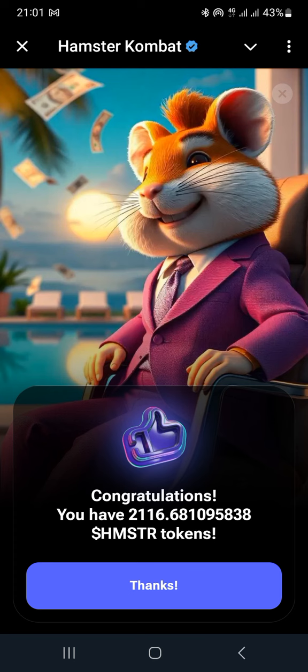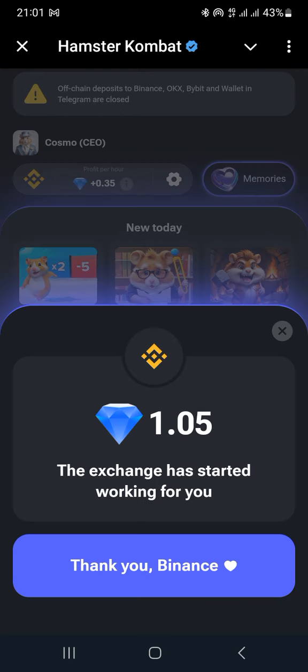let's straight away go and check our tokens, whatever we have, and see if you would be happy or disappointed. So let's go in. If you have not opened your Hamster Kombat for the whole of 21st September 2024, when you open it fresh, this is the interface or the welcome message that you should see. Else, you can go inside and check that.